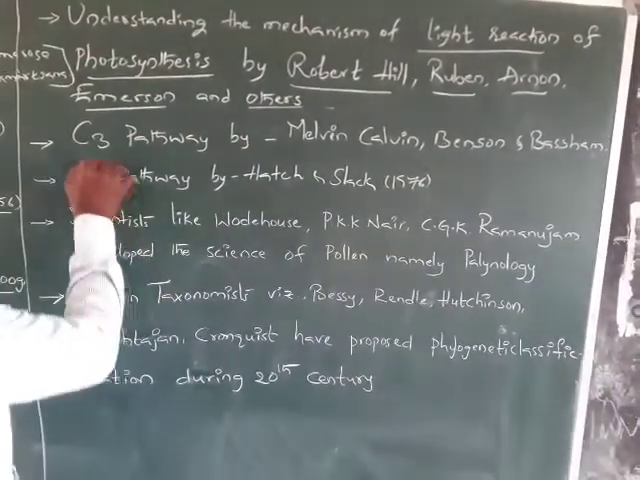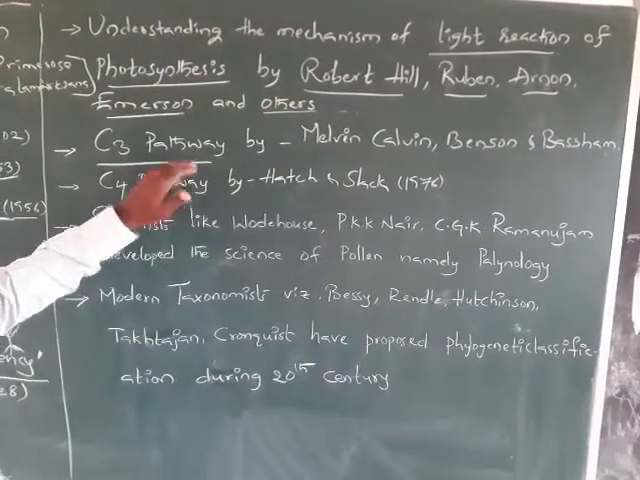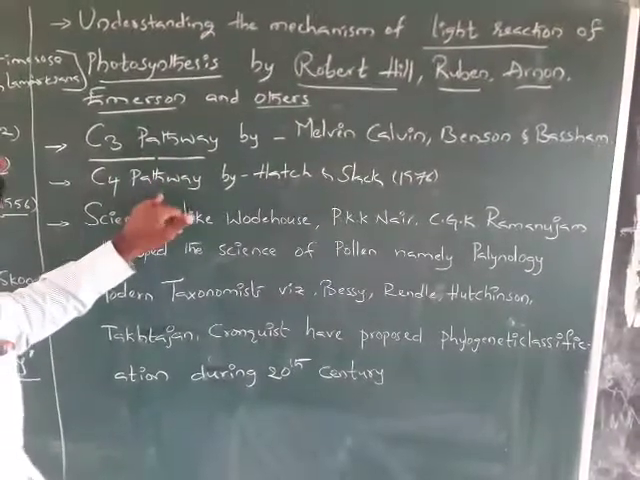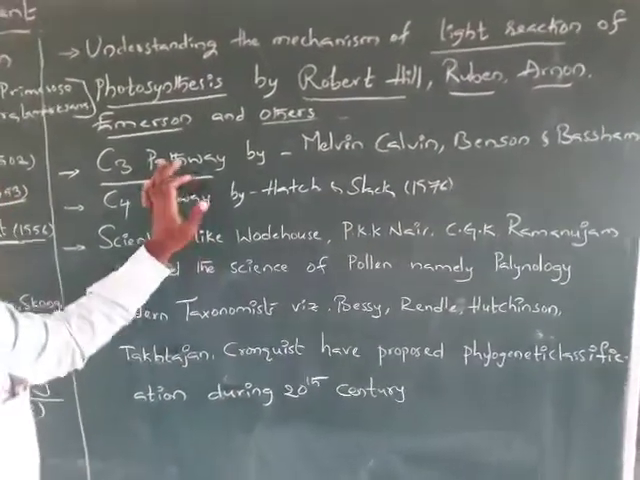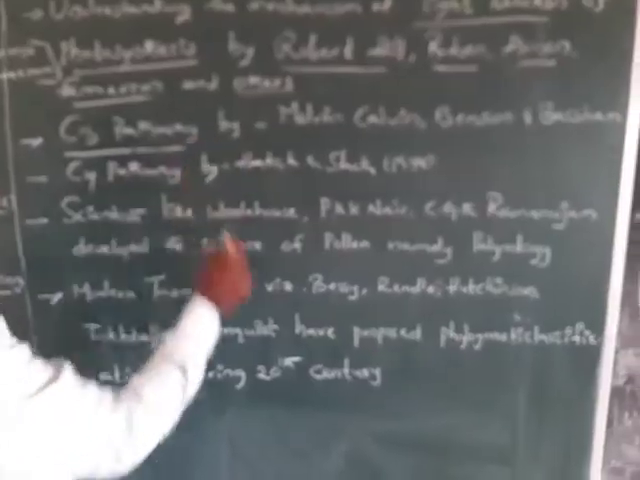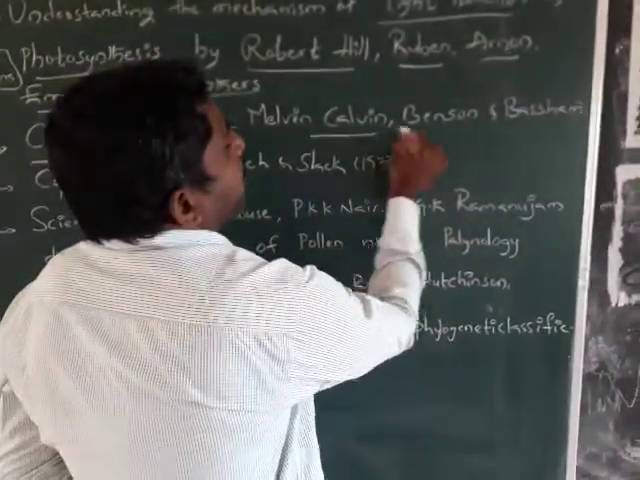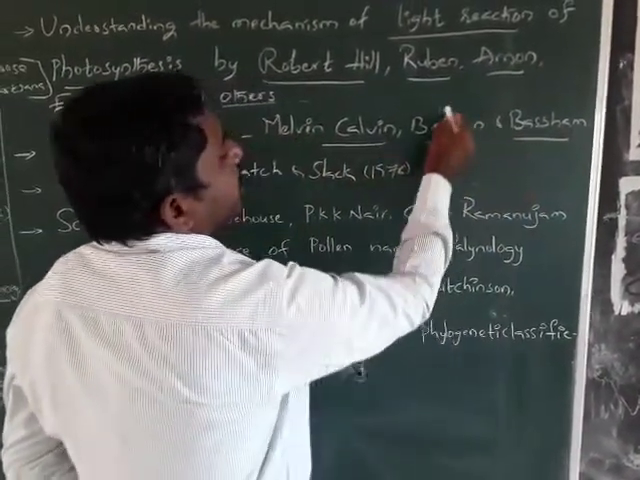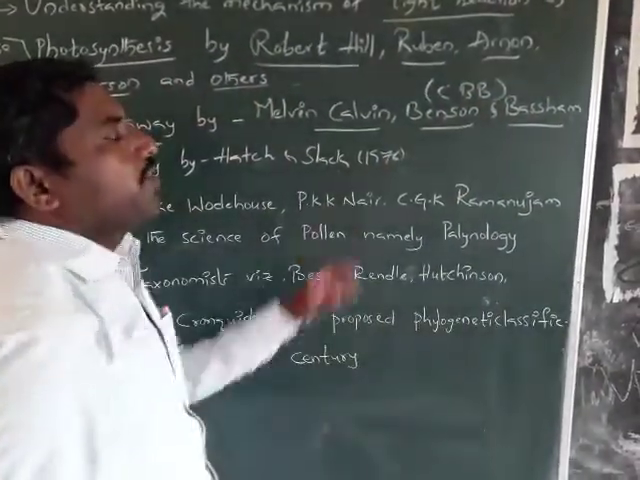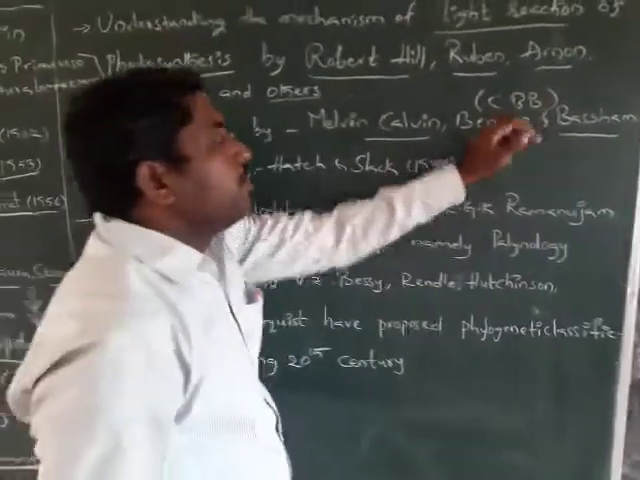See the C3 pathway. Here it is the dark reaction of photosynthesis, the second step, while the first is the light reaction. This C3 pathway was discovered by Melvin Calvin, Benson, and Bassham. It is also called the CBB pathway. Why? Because here it is Calvin, Benson, and Bassham. That's why we call it the CBB pathway also.